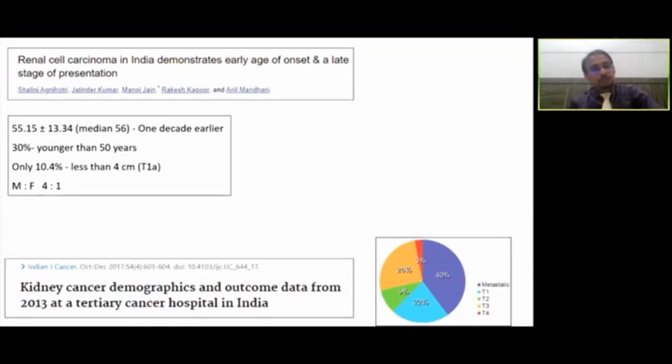Male to female ratio is much higher than the global statistics. It's 4:1. This data was obviously assembled at Tata Memorial Hospital, so it does mention that presentation. Obviously, it's a tertiary referral hospital, so there will be some bias in that. But 40% of the referrals are for the metastatic setting.